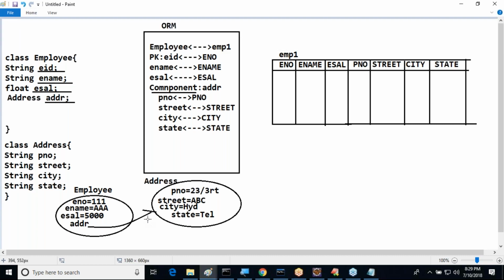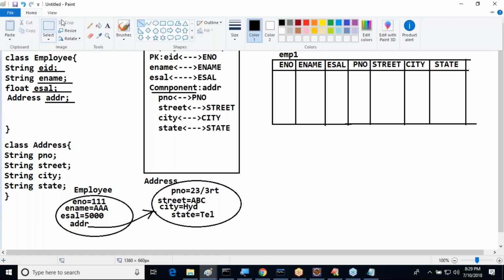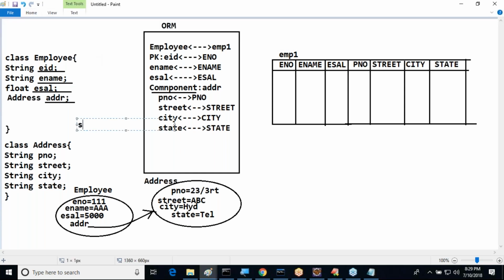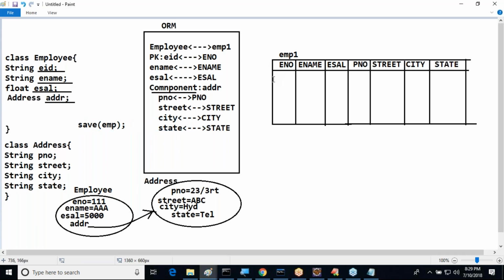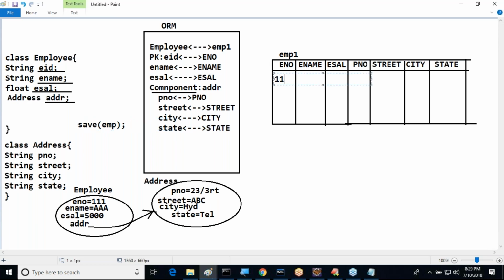Now understand this. In this scenario, when I write save of the EMP object, the employee object, when we are saving, what will the ORM tool do now? What exactly are the expectations here? If I save that employee object, the corresponding data must be stored in the corresponding columns. ENO data must be stored in the ENO column.